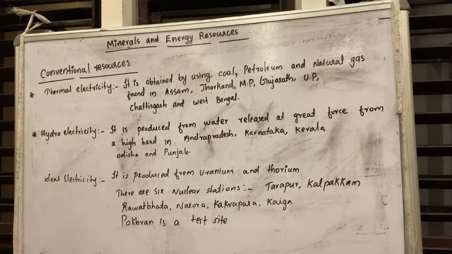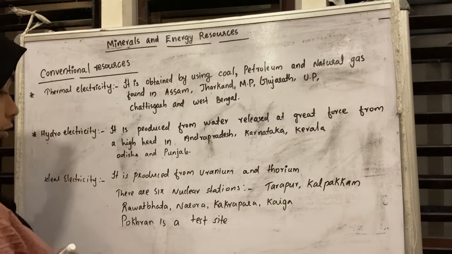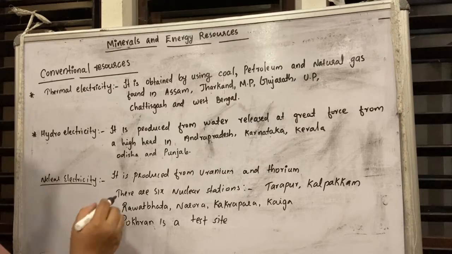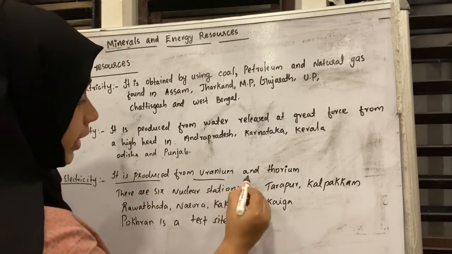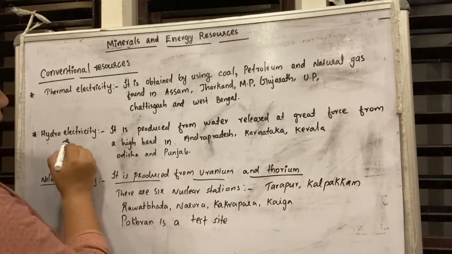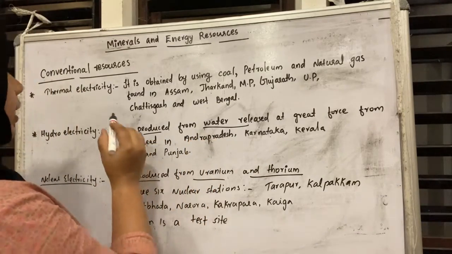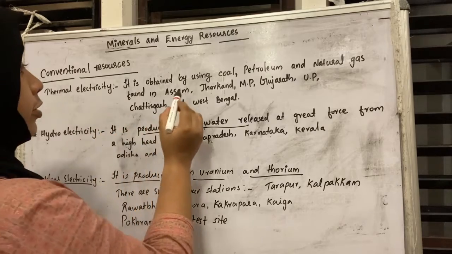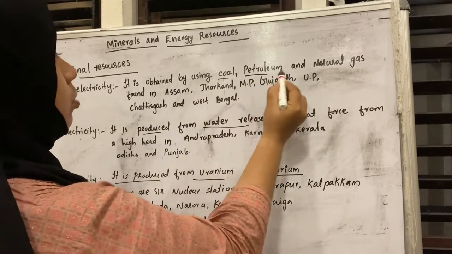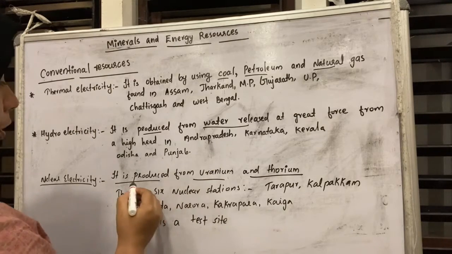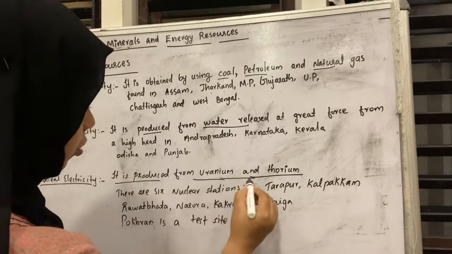Then another one is nuclear electricity. Nuclear electricity is produced from uranium and thorium. In the case of hydroelectricity, it is produced from water. In the case of thermal electricity, it is obtained from coal, petroleum and natural gas. Nuclear electricity is produced from uranium and thorium.